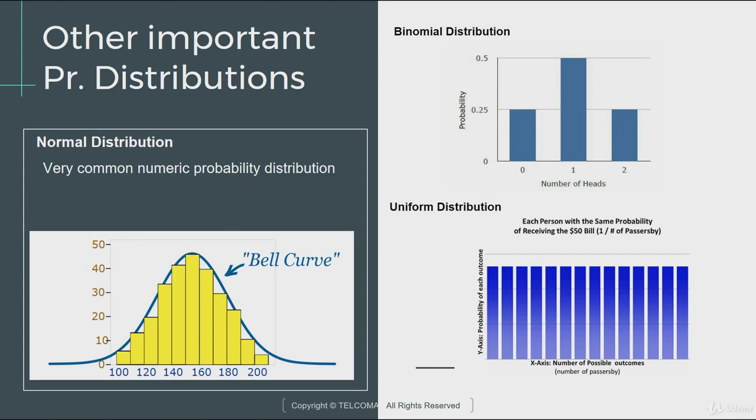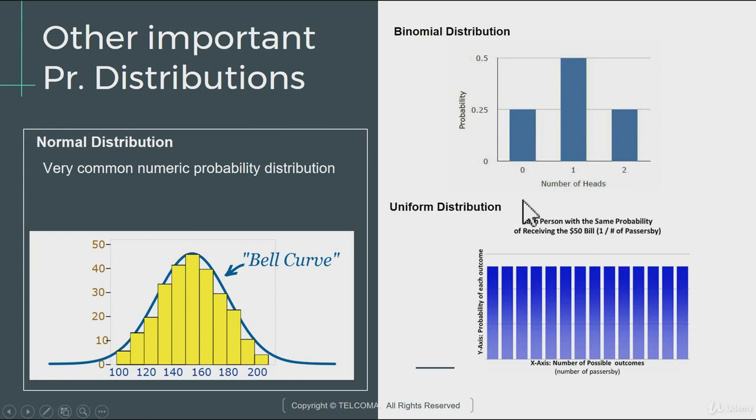Then binomial distribution. Binomial distribution is used in scenarios like, let's say, you want to understand the chances that if you flip a coin 10 times, you get heads 10 times straight, right? So these are different use cases where a binomial distribution can be useful.